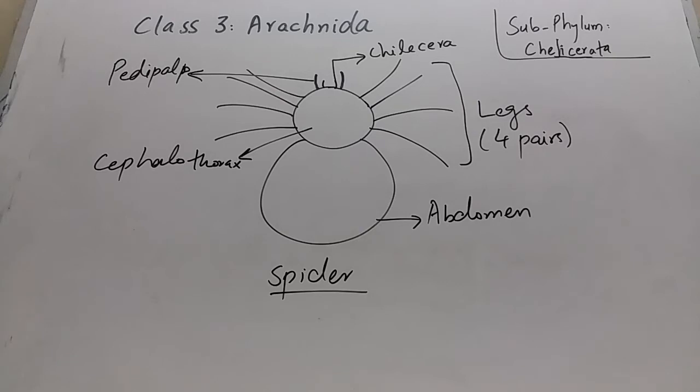This is a diagram or a sketch of a spider. In this diagram, the body is divisible into two parts. The first is the cephalothorax and the second is the abdomen. As you see in the diagram, there are no appendages arising from the abdomen. The cephalothorax has 6 pairs of appendages. The first pair is chelicerae, the second pair is pedipalps, and the third, fourth, fifth and sixth pairs are the legs. So there are 4 pairs of legs, or 8 legs, in all arachnids.